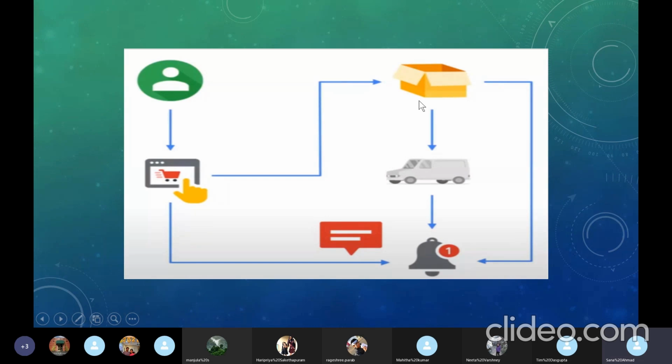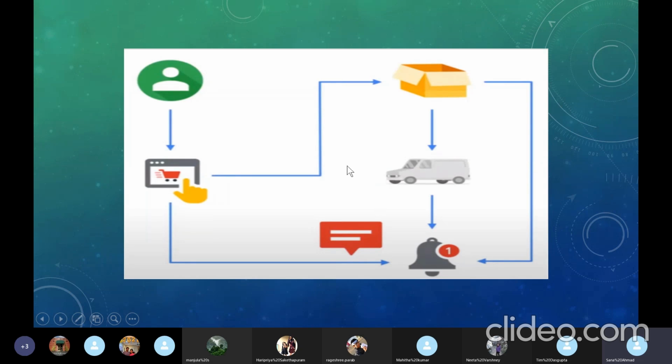So this notification is needed at each event, at each point. When the packaging completed its event, it sent a notification that the customer needs to be notified that your package is ready. Then when the shipping was done, the notification is sent that your order got shipped. So it is also notified to the order management, and then it is also notified to the customer that your order processing is complete, and things like that.